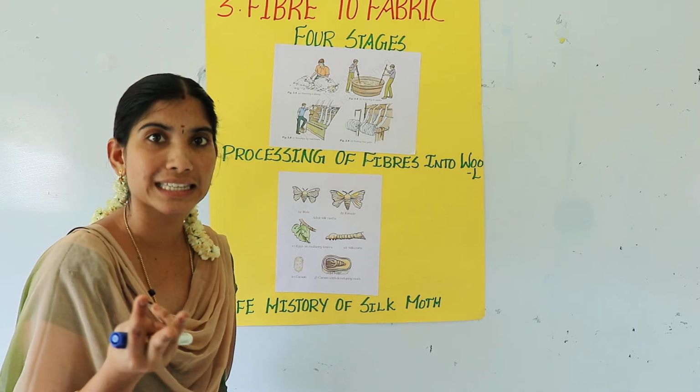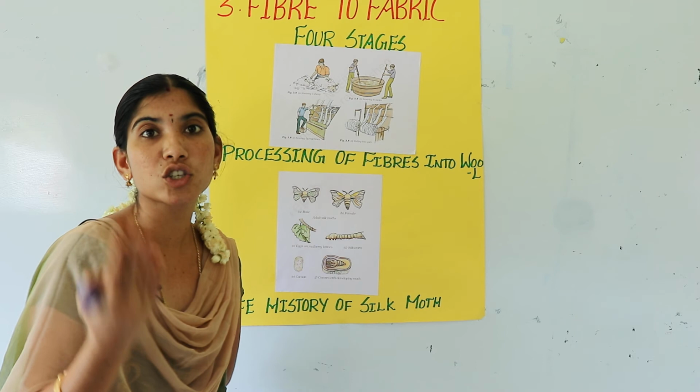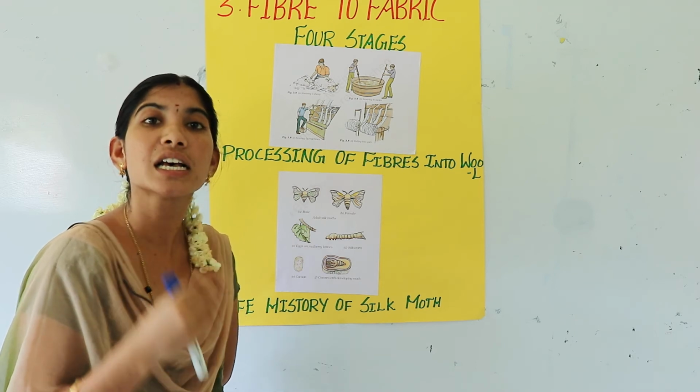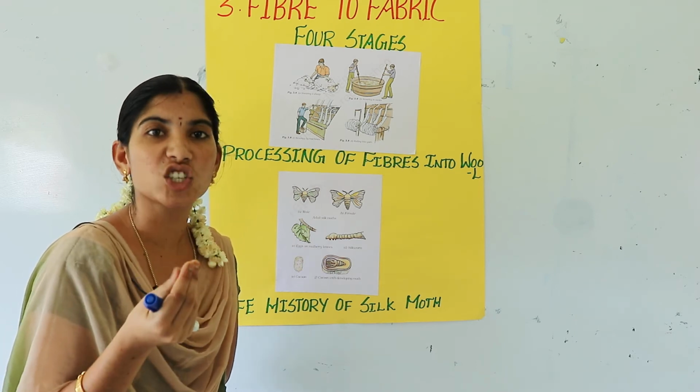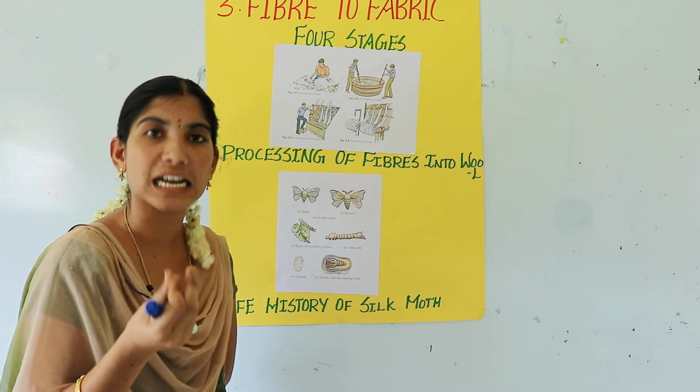For example, silk saree, silk shirt. You can ask your mother, she may be having a silk saree. You go and touch it. It is very soft and lustrous.